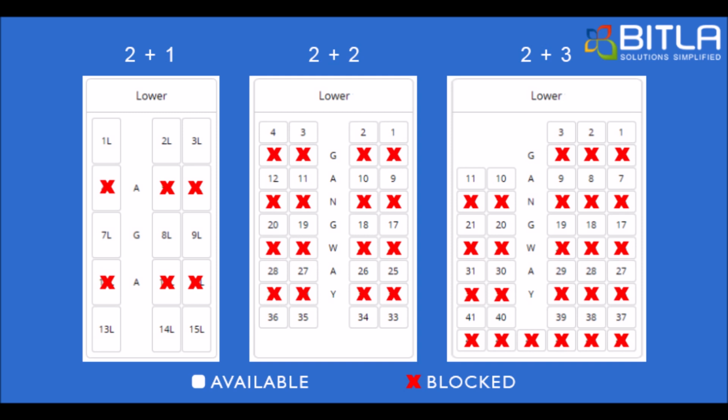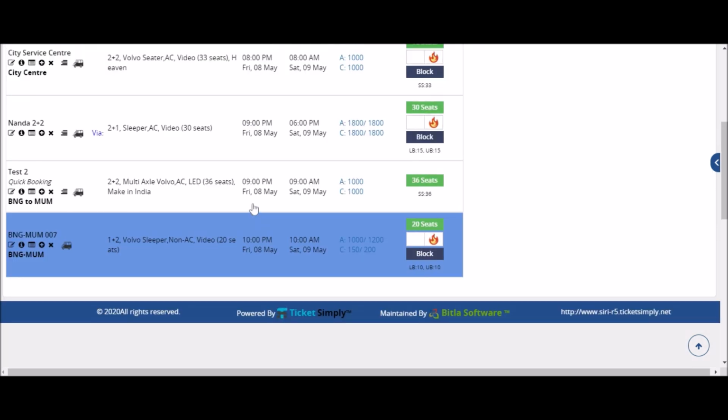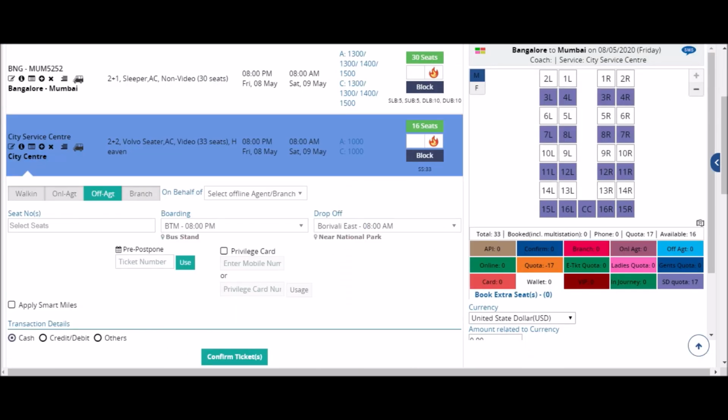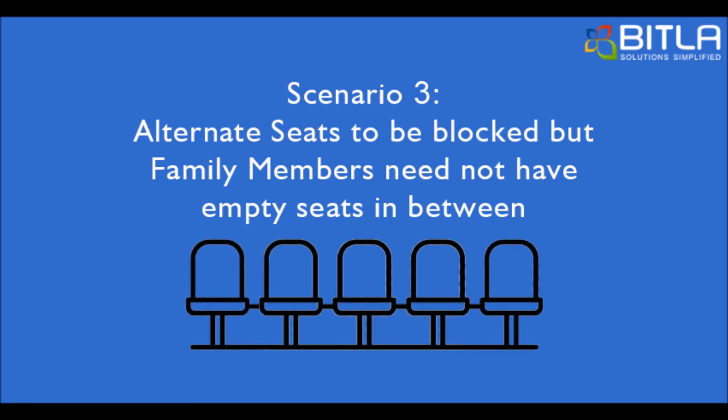In case of manual selection of seats under Social Distancing quota, you can always check the coach layout. All you need to do is go to Home and search for the route you have configured the social distancing quota for. When you click on Book, you can see on the layout that seats marked in purple are blocked under the quota.